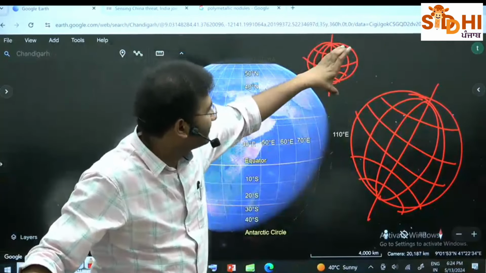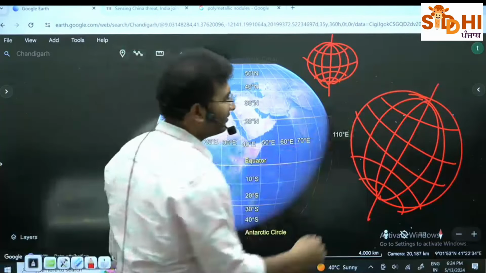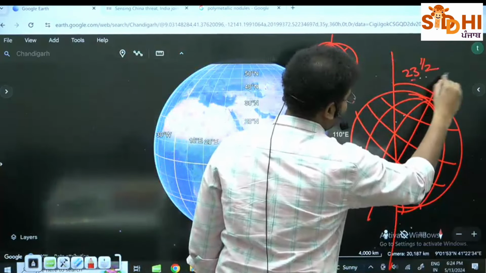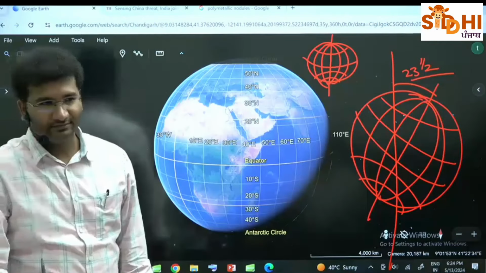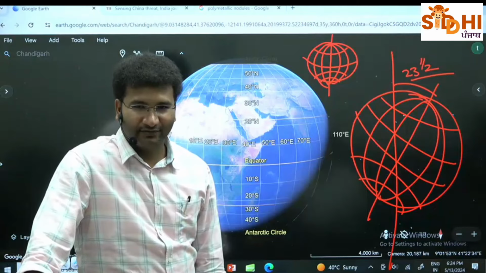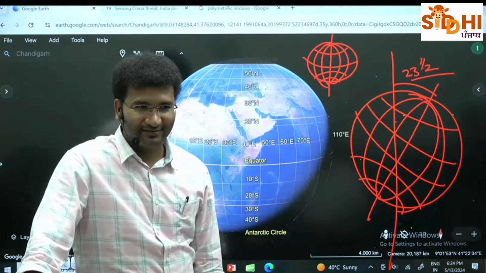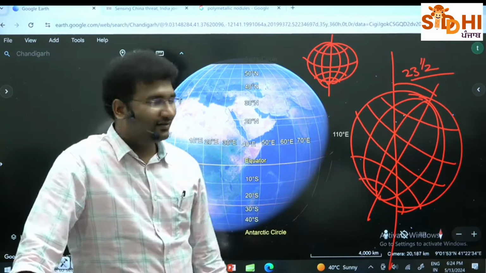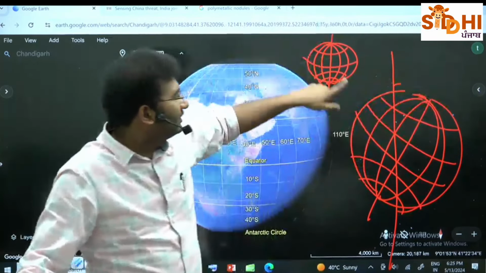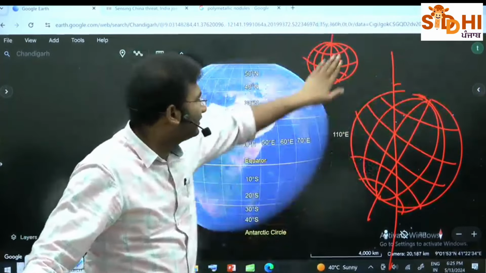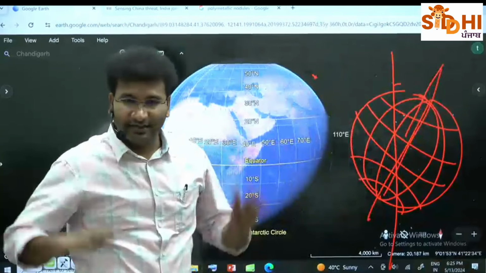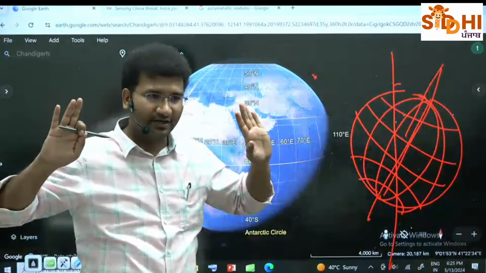Our earth is tilted like this. How much it is tilted? 23.5 degrees. From where? ठीक है, I'll teach this tomorrow. अब ये भूल जाओ. Basically, you should always imagine your earth to be like this. Right? 3 dimensional में सोचना है हमेशा. Right?